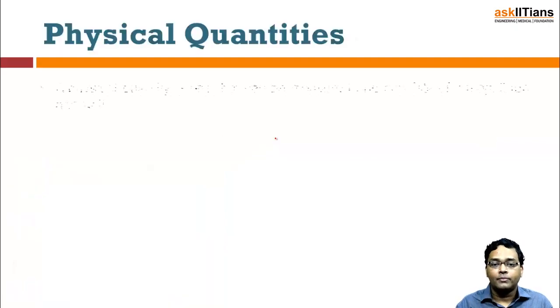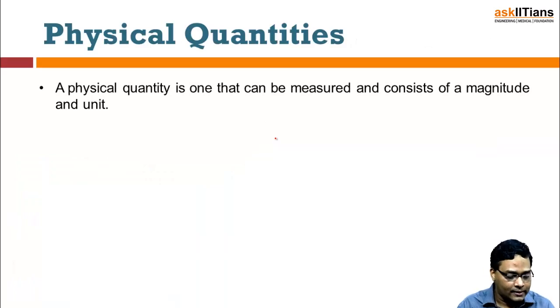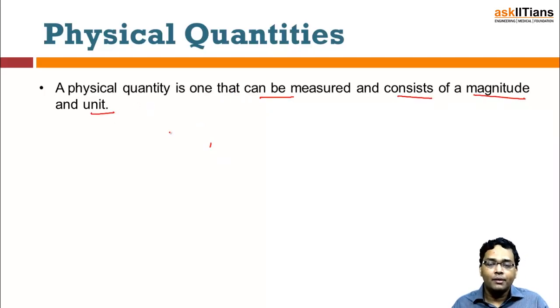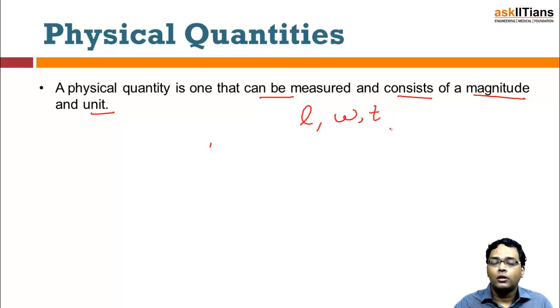Fine. So moving on from there, let's try to identify what is a physical quantity. A physical quantity is one that can be measured and consists of a magnitude and unit. Measured means you cannot measure the artistic beauty. You have to be logical, you have to measure something which can be measured. For instance, the length of a wire, the weight, if you would like to say, the mass. Similarly, you can measure the time and so on. You cannot say length is in seconds, you cannot say weight is in meters, you cannot say time is in kilograms, right? That is not really possible.